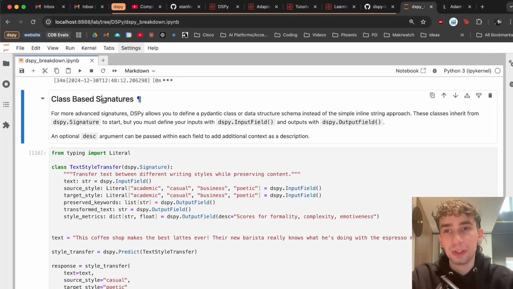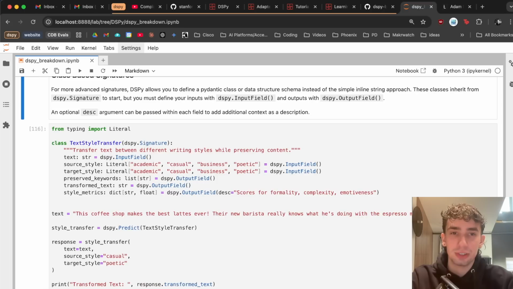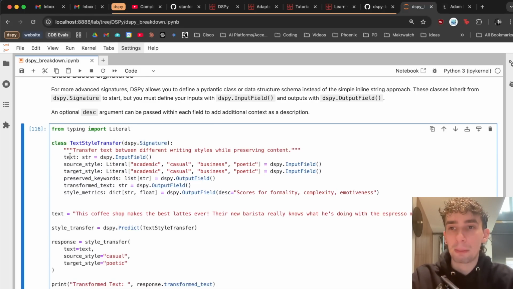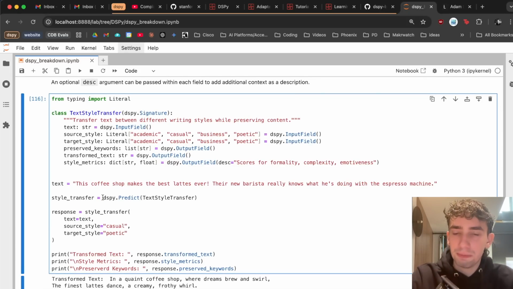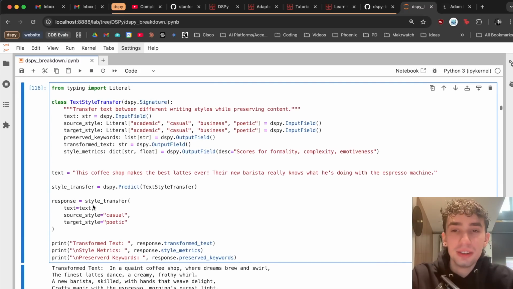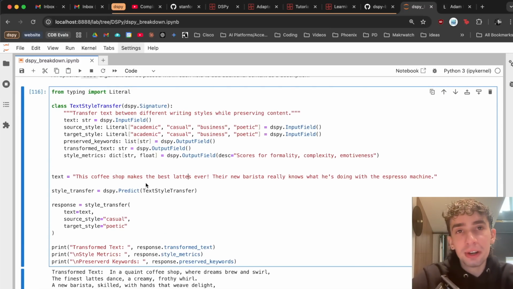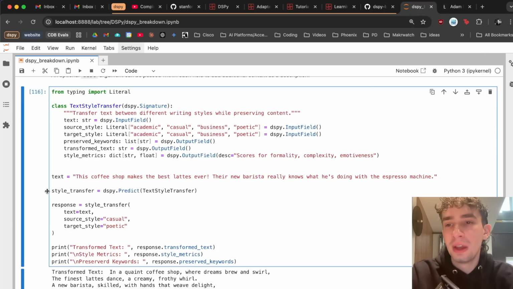But at its core, using signatures and clearly defining the inputs and outputs is going to be the extent to which you are actually doing the quote unquote prompting of your language model program. And then, as we see, you run it through these different modules, which in our case, we've just been using the simple Predict module to create this style transfer program. So it nicely packages up your expected input and output running through your language model right into an invocable function.